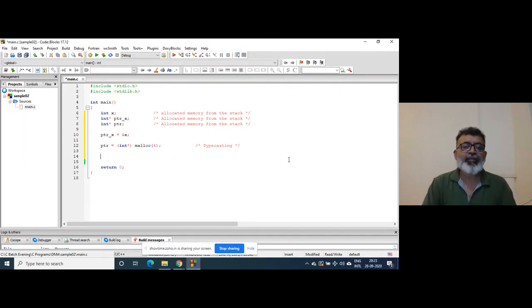Now, since we have got bytes of memory on the heap, which is going to be allocated at runtime, I can write star ptr is equal to 5, right?